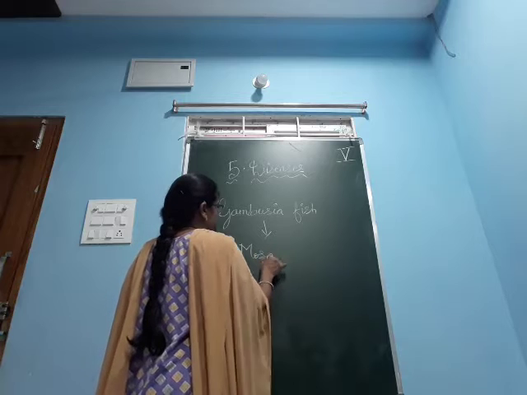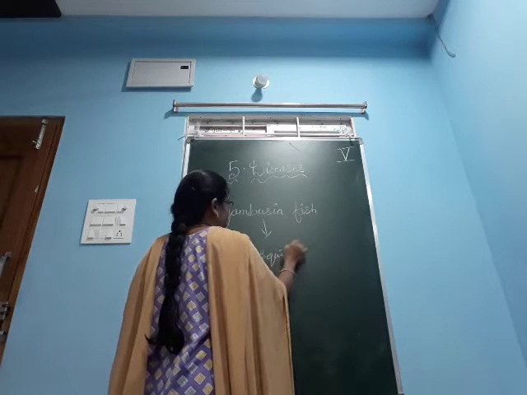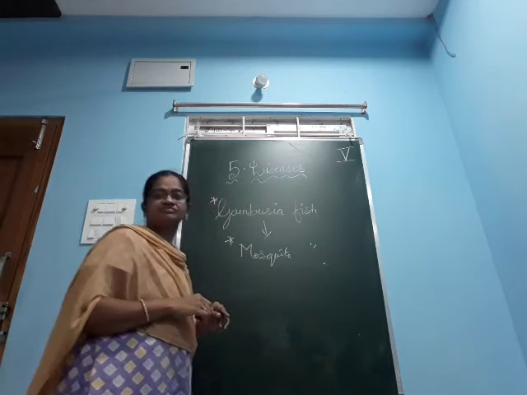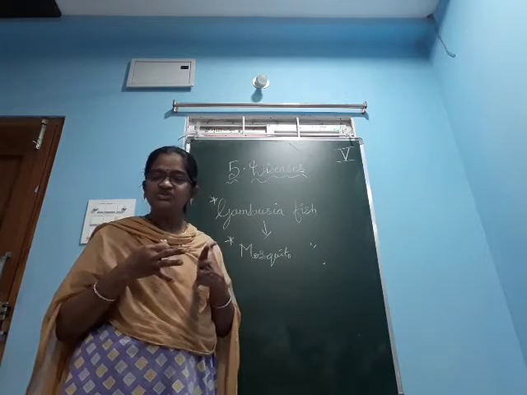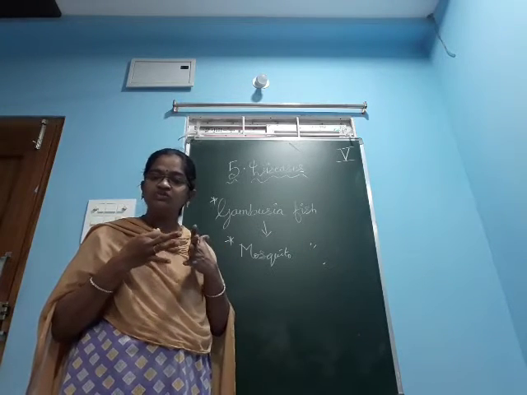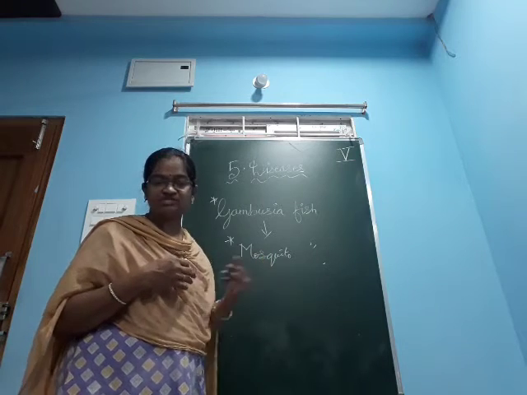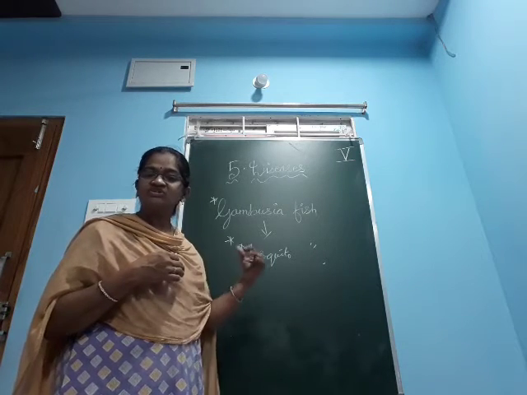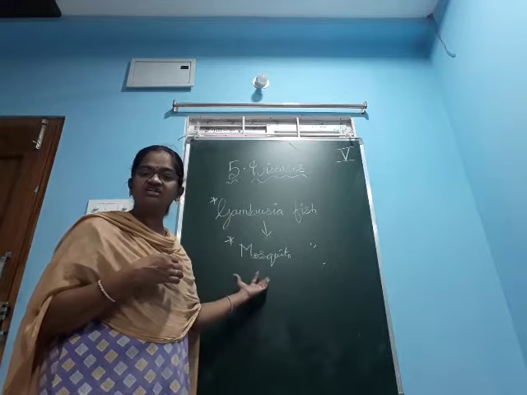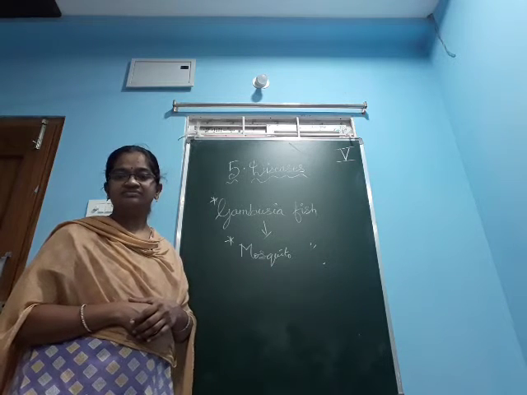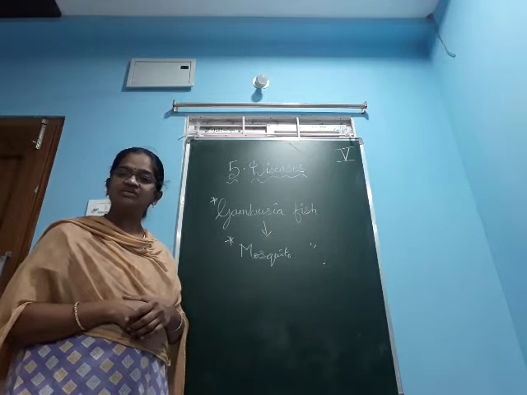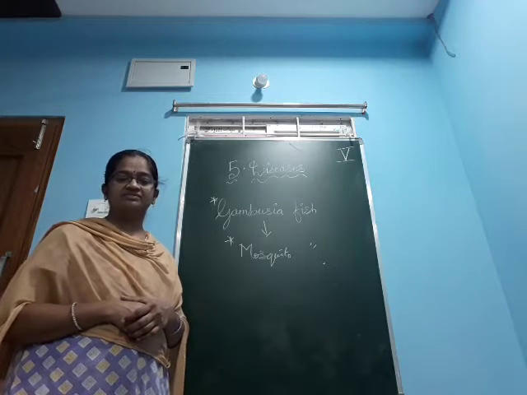This is also called what? Mosquito fish. It is used as a measure to control the population of mosquitoes, because it feeds on a large number of mosquito larvae.